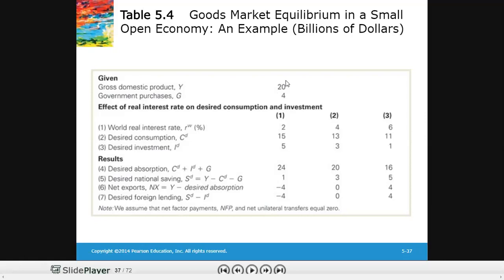And you can clearly see that at a world real interest rate of 2%, desired absorption, which is 24, is greater than the aggregate supply of 20. So it means that imports of 4 billion are required. NX negative means the country is importing more than what it has exported. So a small open economy can be in equilibrium at any world real interest rate.